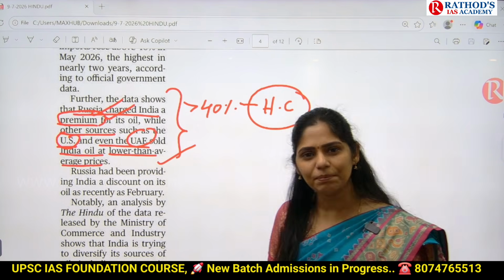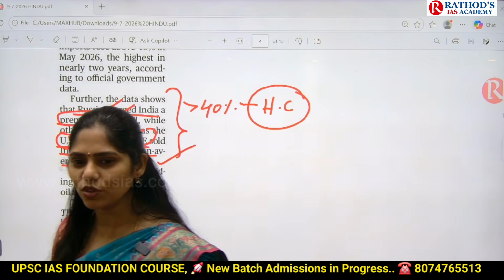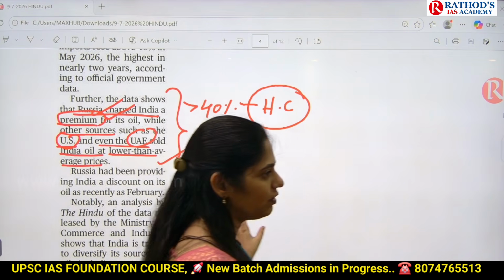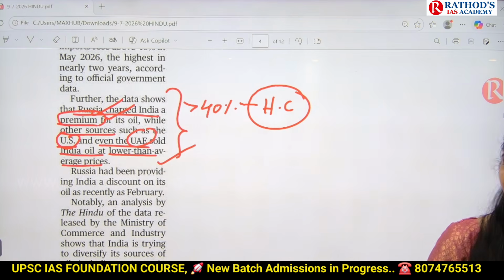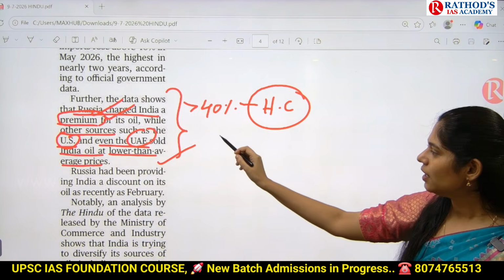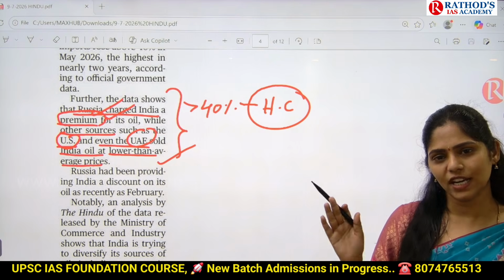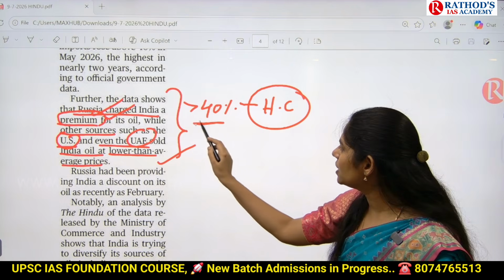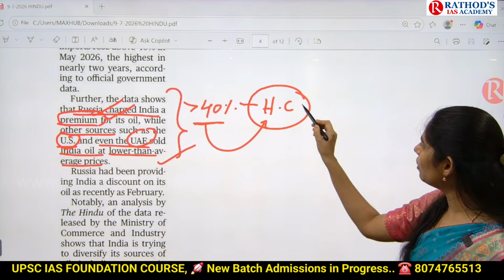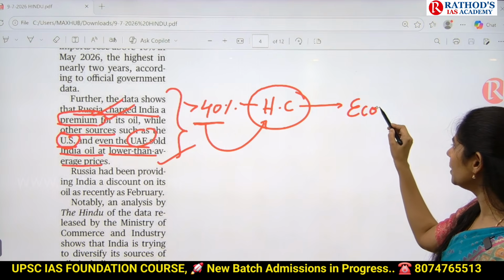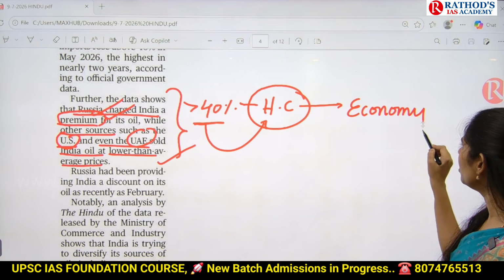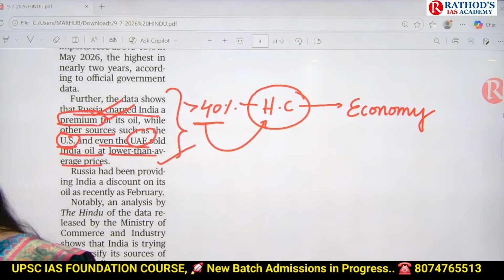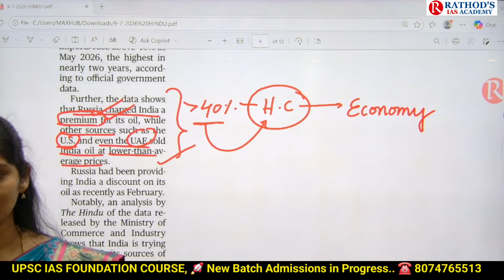Is it going to have any impact on our economy? Are you understanding my question? My question is very clear. We bought around 40% of oil from Russia at a higher price. When we compare it with the US price and UAE price, it is less than average. Overall, 40% of our oil we got at a higher cost. Now tell me what will be the impact on our economy. Is that good for our economy or bad for our economy? We bought for a higher price. Bad only, right?